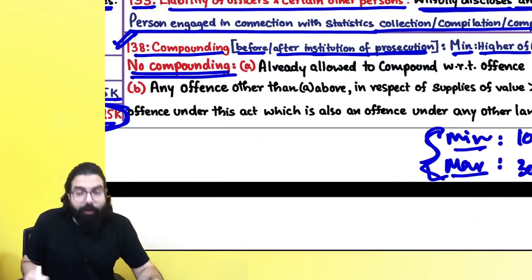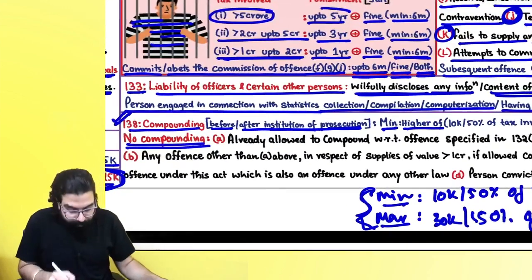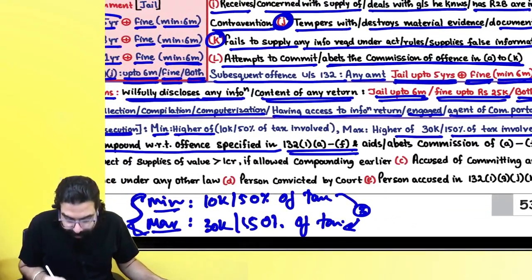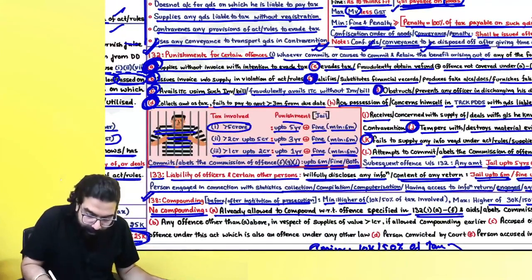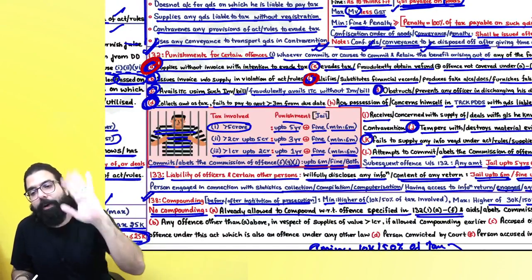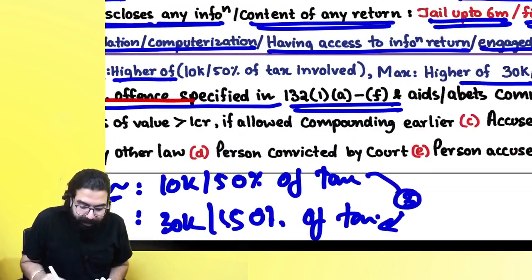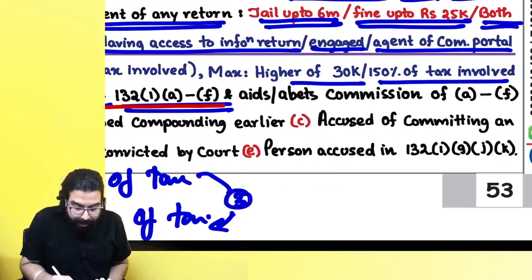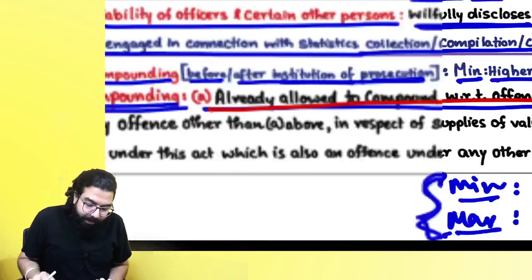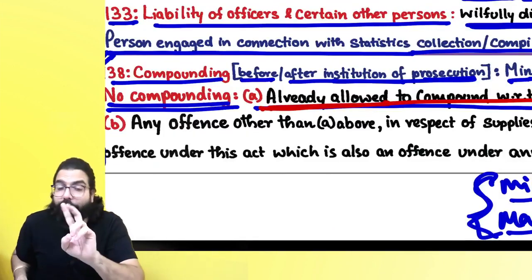Sir, when will compounding not be allowed? Remember one thing, this is important for exam. When will compounding not be allowed? Number one, if you have already compounded with respect to offense in section number 132, 1A to F, whatever the offenses are up to F, if you have already done compounding earlier, and aids or abets the commission of A to F, then they are telling, if you were already given compounding earlier, then second time compounding will not be given with respect to A to F offenses.